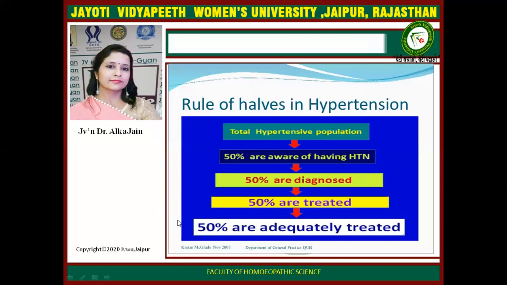This is a chart showing the rule of halves in hypertension. Of the total hypertensive patient population, 50% are aware of having hypertension, 50% of them are diagnosed, and of the diagnosed, 50% are treated, and of those treated, 50% are adequately treated.